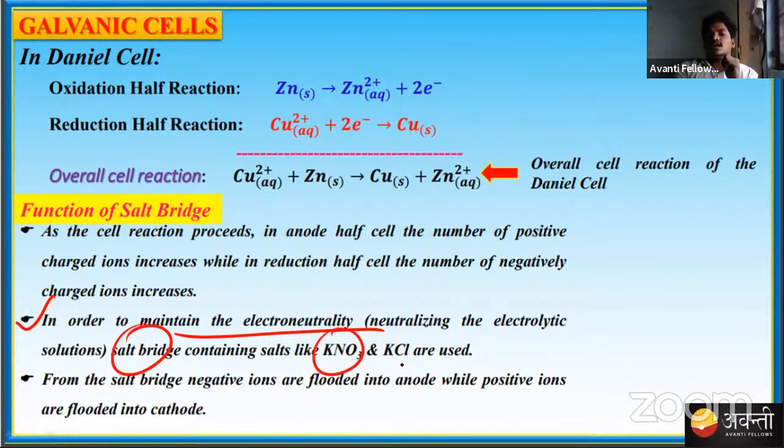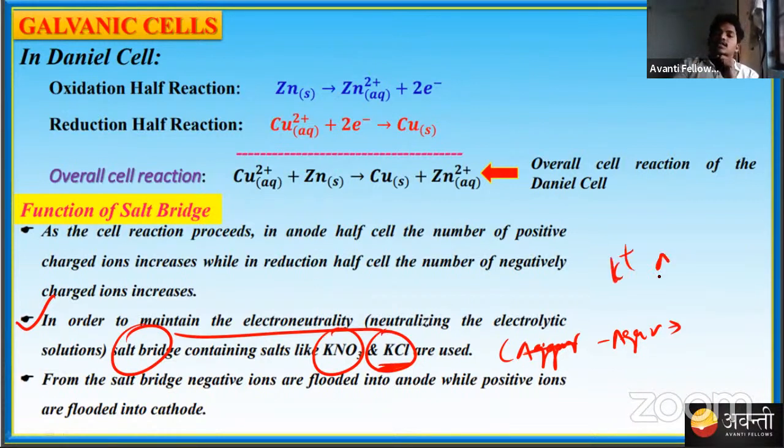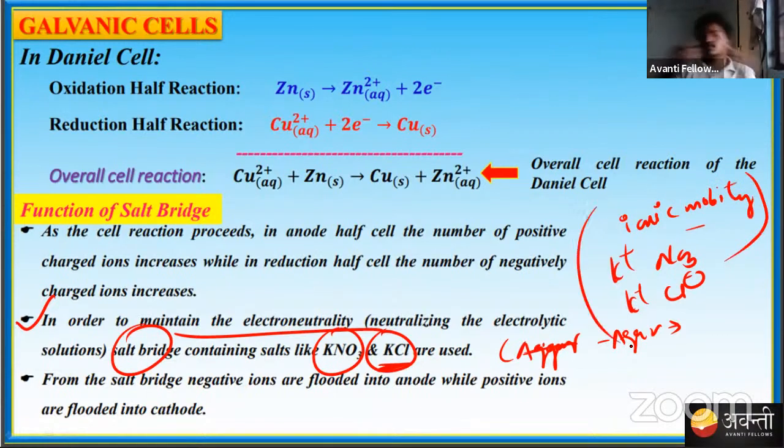Basically, in salt bridges KNO3 and KCl are used, which is an agar solution where gelatin is mixed with KCl along with KNO3. So both K plus and NO3 minus, or K plus and Cl minus, have the same velocity, or we can also say the same ionic mobility. Ionic mobility will be the same. So they will go the same side.